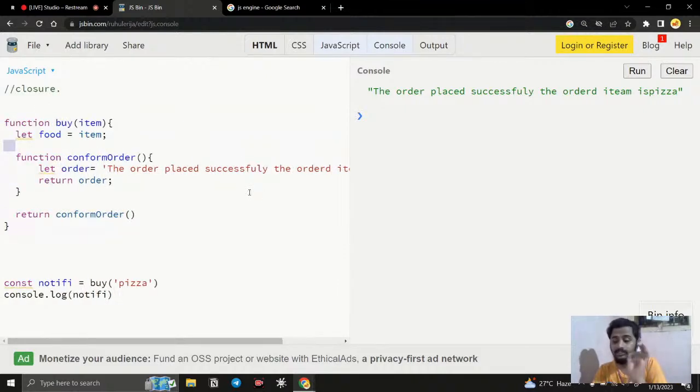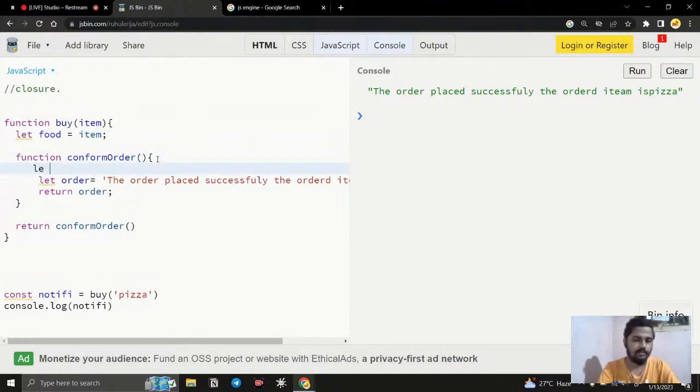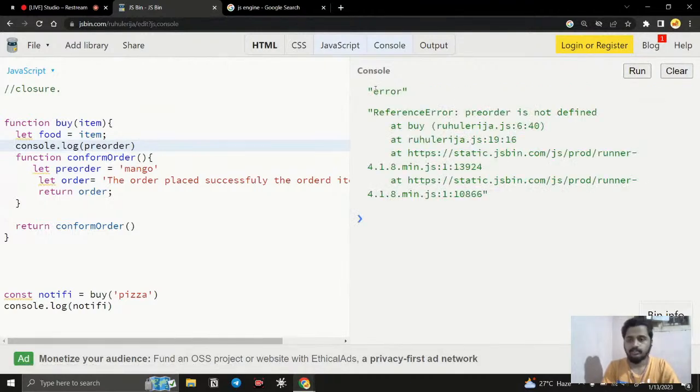The same thing is not possible in the case of a parent. For example, if I have let pre-order, and here I say mango or any fruit, and if I try to access this mango in the console.log with pre-order, you can see it is going to throw me an error.